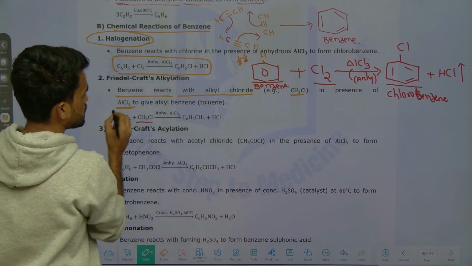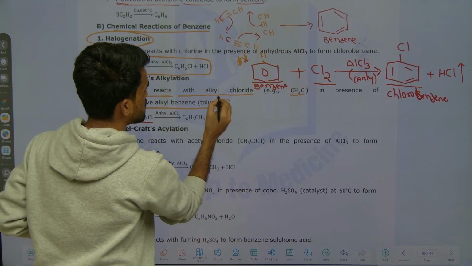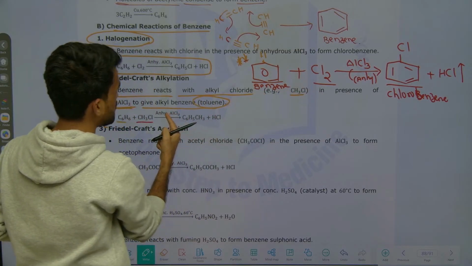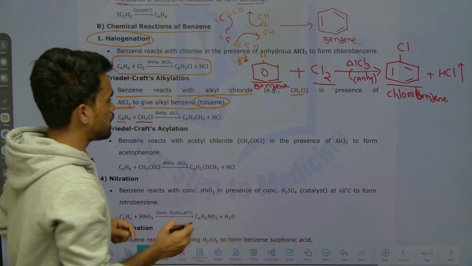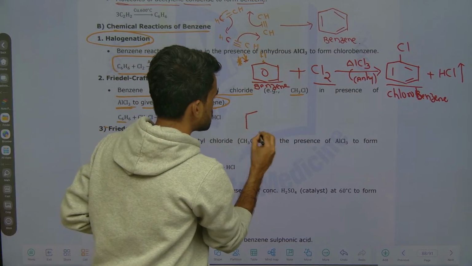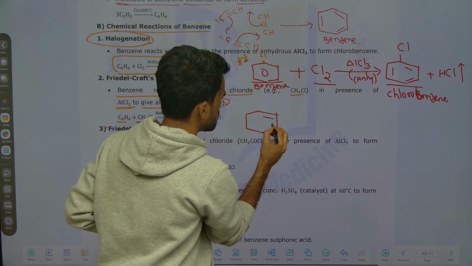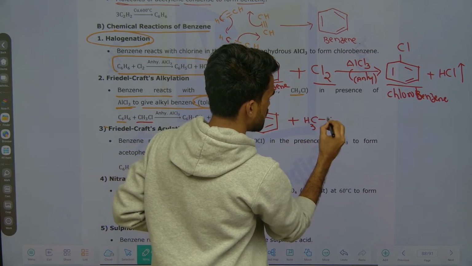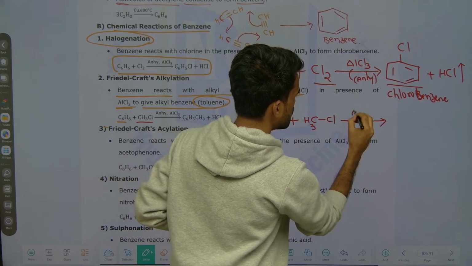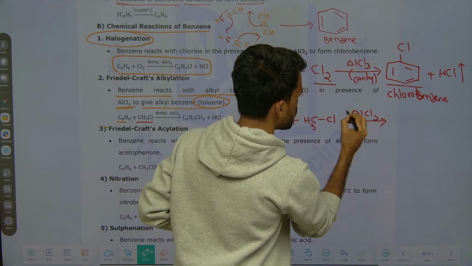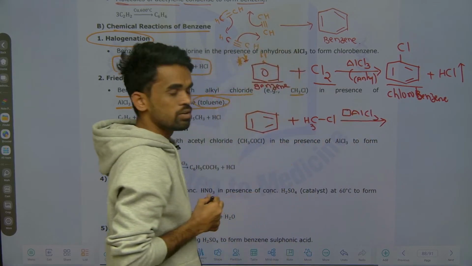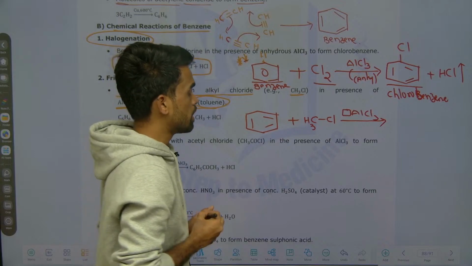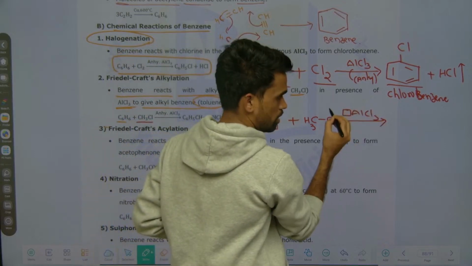So AlCl3 gives alkyl benzene. If I am using methyl chloride, it will give toluene, okay. Structure will be represented like this: benzene plus methyl chloride CH3Cl, and here anhydrous AlCl3. It means you have an empty vacant orbital on aluminum.